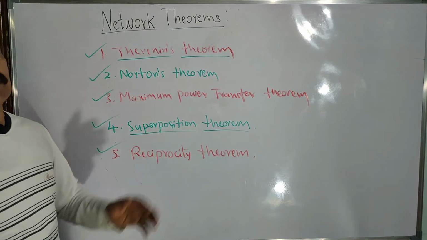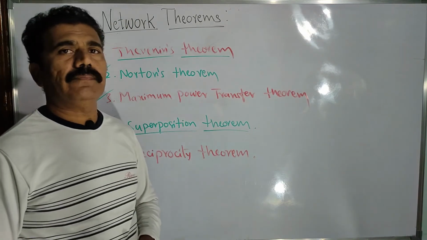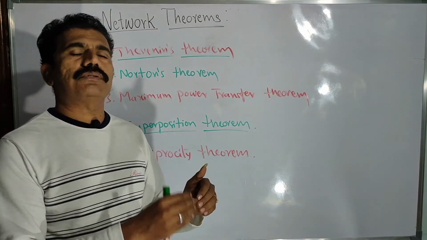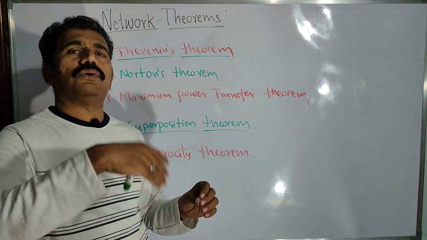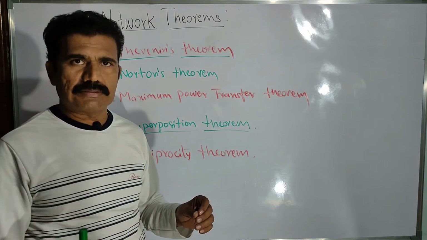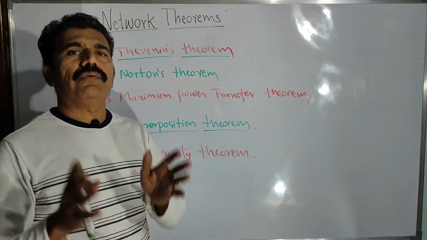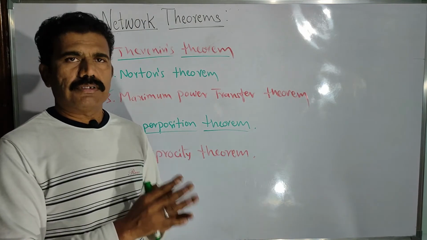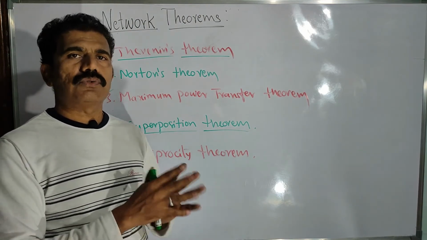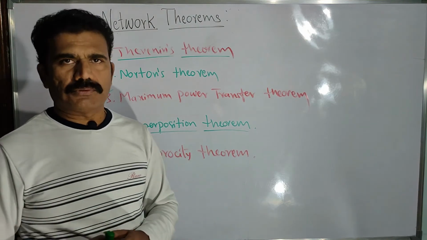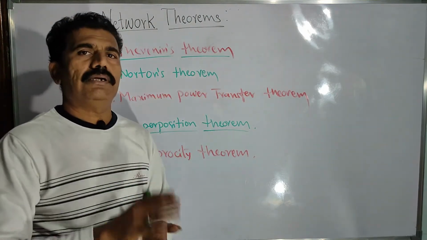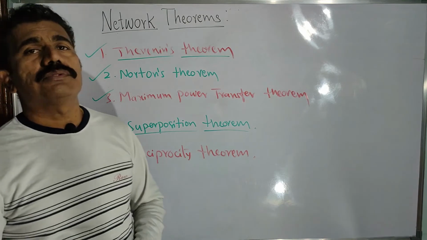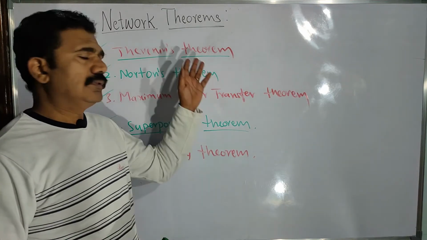The first one is Thevenin's theorem, as I said. For example, in the case of Thevenin's theorem, we can reduce the whole circuit into a simple circuit consisting of one voltage source and only one resistor, even if there are 2, 10, 20, or 100 resistors in the circuit. You just take the effective resistance of all those resistors, make it a single resistor, and connect it in series with the source. Then you calculate the output, and the output will be the same as in the complicated network. Just as an example I am telling you. That is the way of simplifying the given network according to these various theorems.